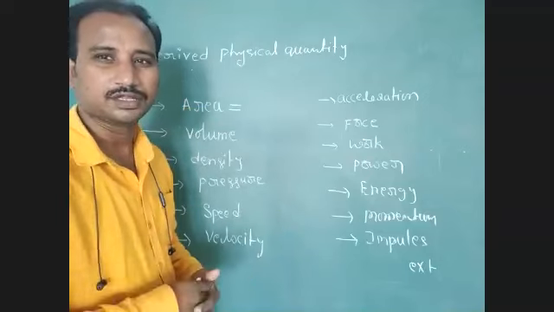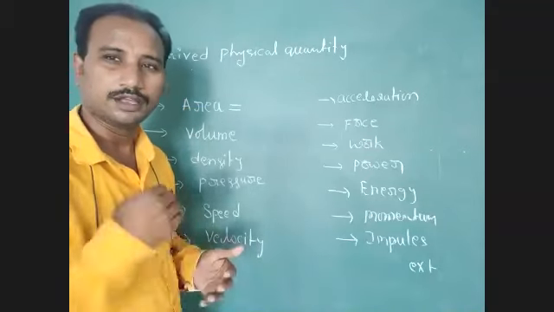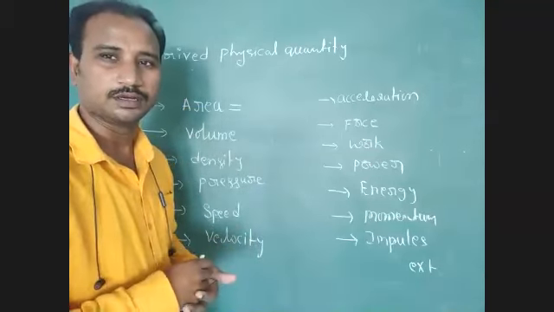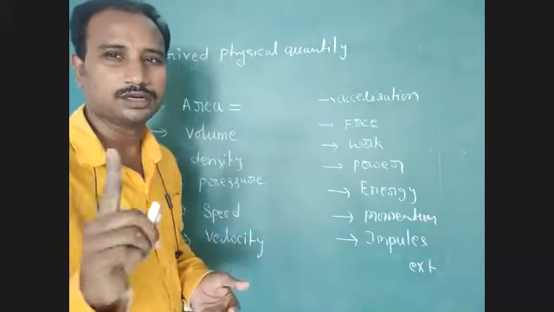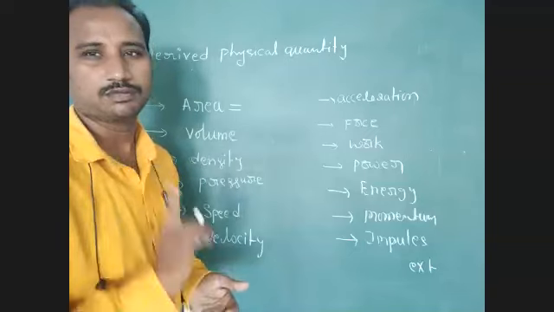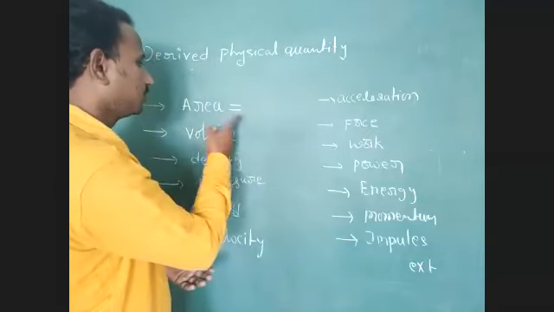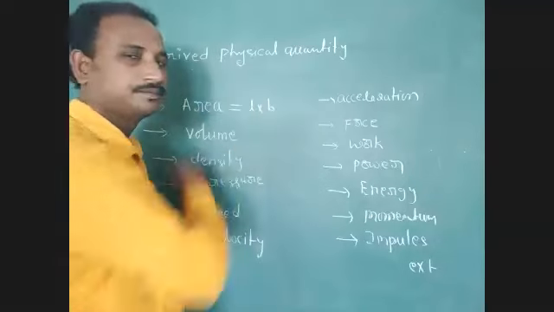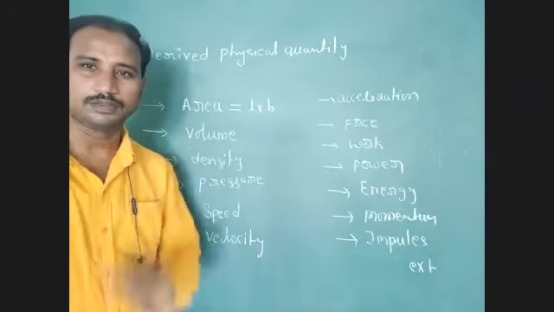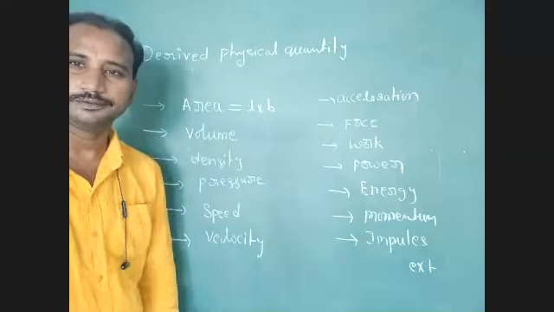Different areas are there: area of a circle, area of a cylinder, area of a sphere. But we only have to learn fundamental formulas. So the fundamental formula of area is length into breadth. Very important.